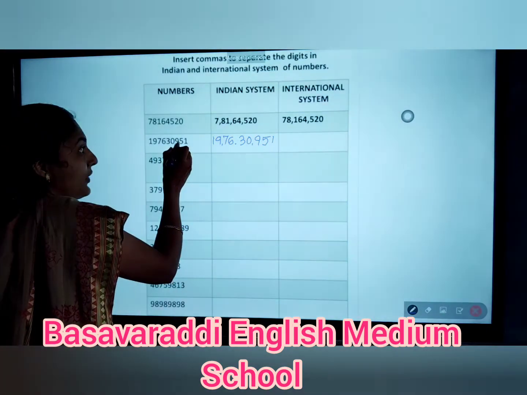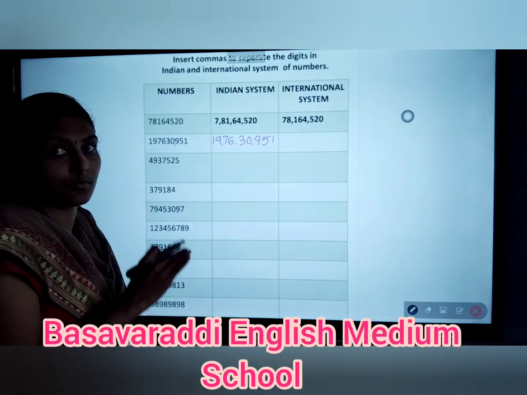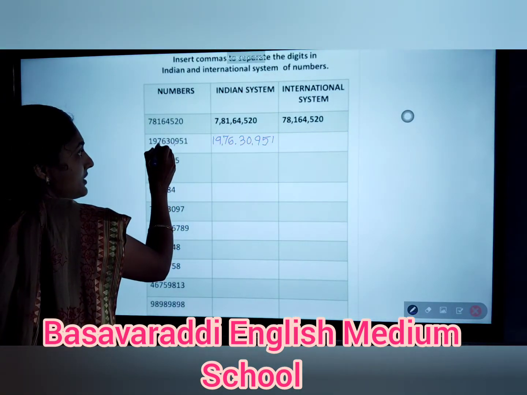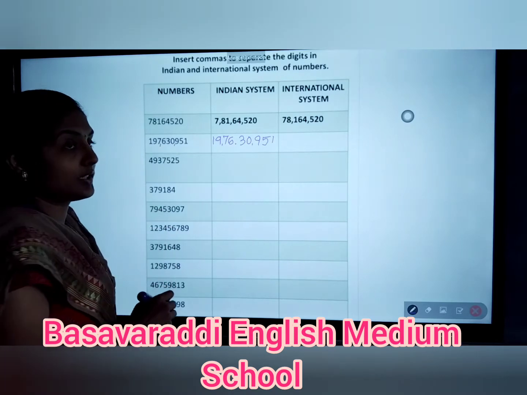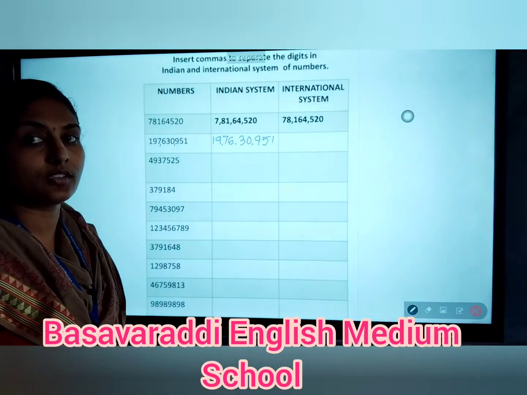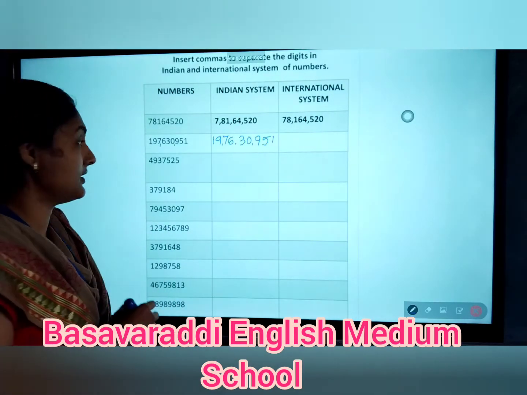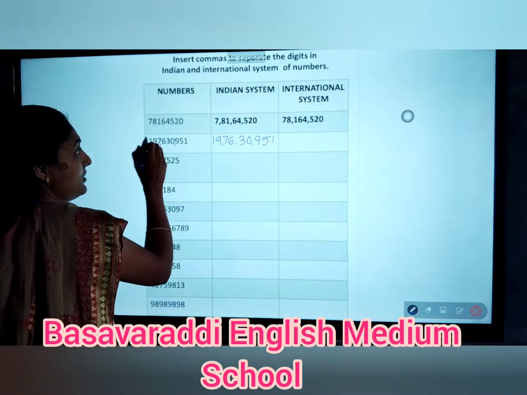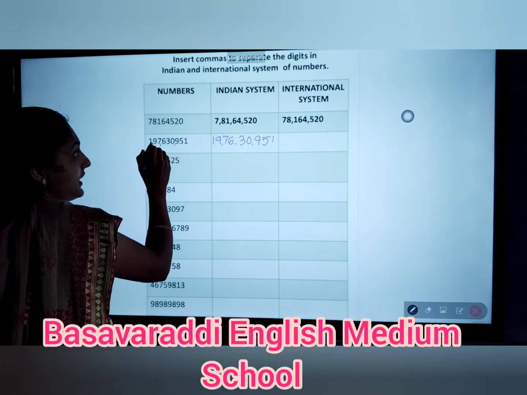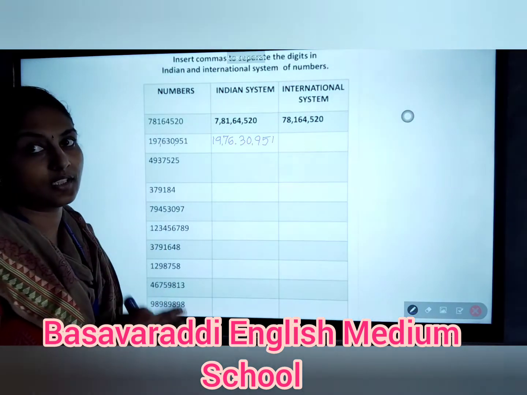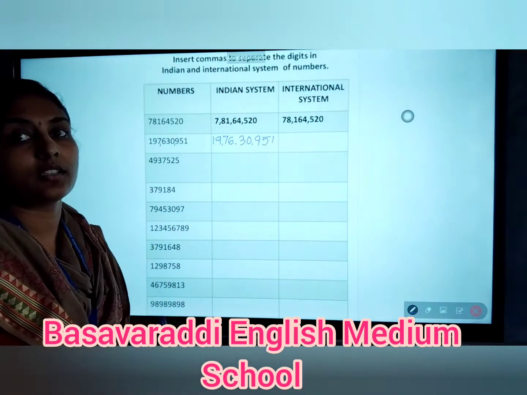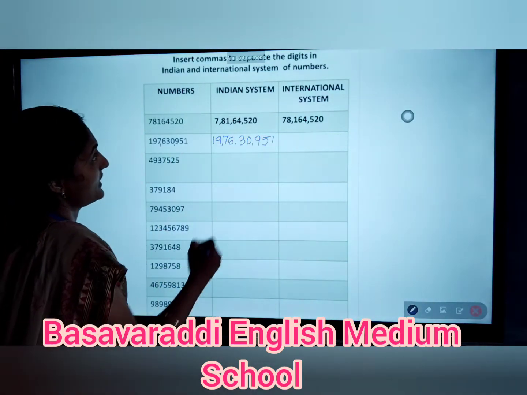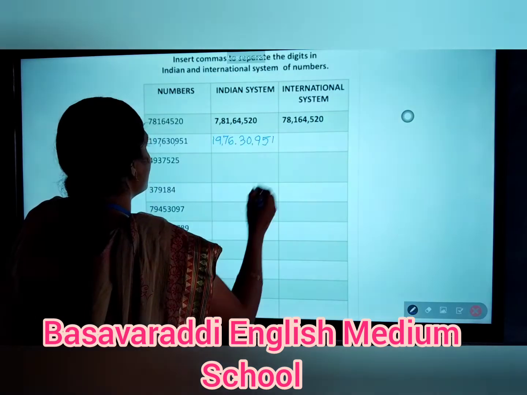So the 951, these 3 numbers come under the ones period. Next after 3 numbers, the 1000, 10,000 and 100,000, these 3 places come under the thousands period. So next 1 million, 10 million and 100 million. These 3 places come under the millions period. So write that one in the provided place, that is international system.